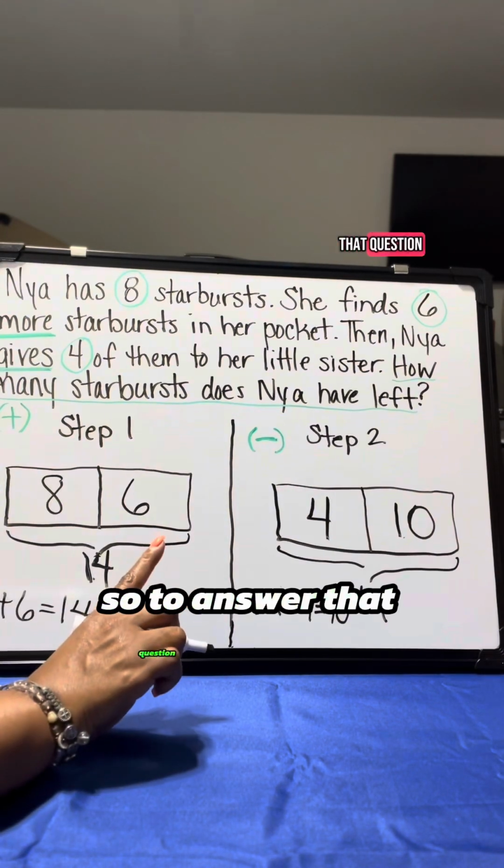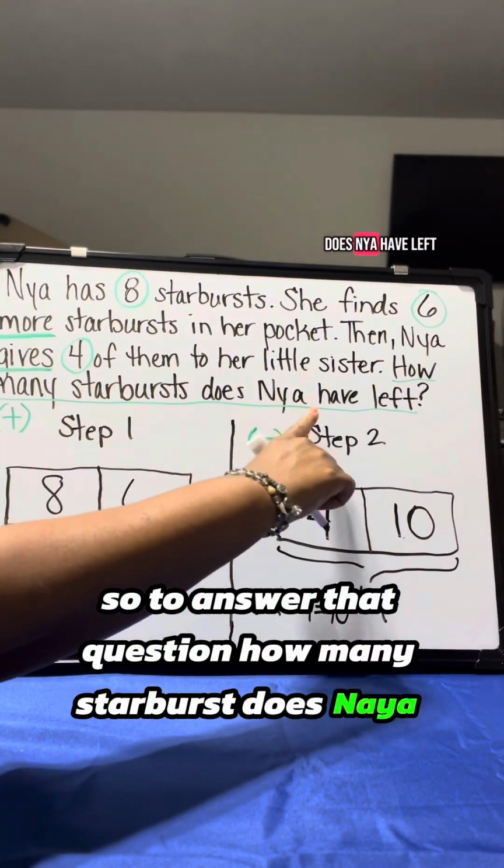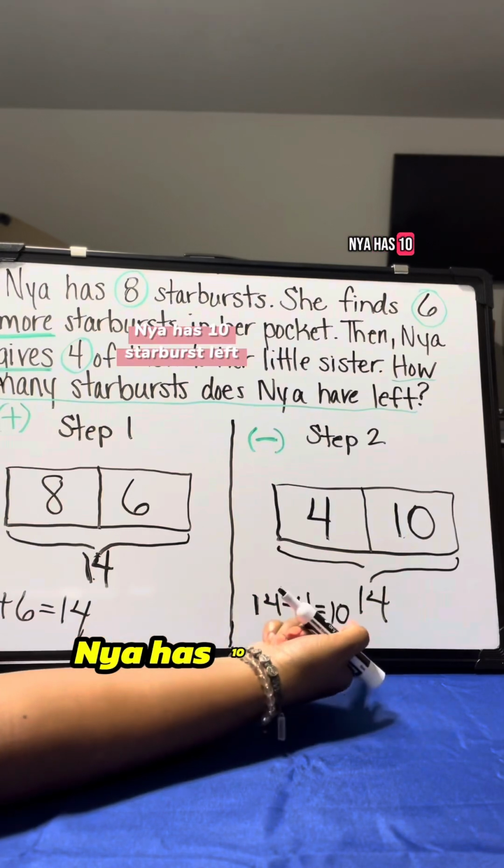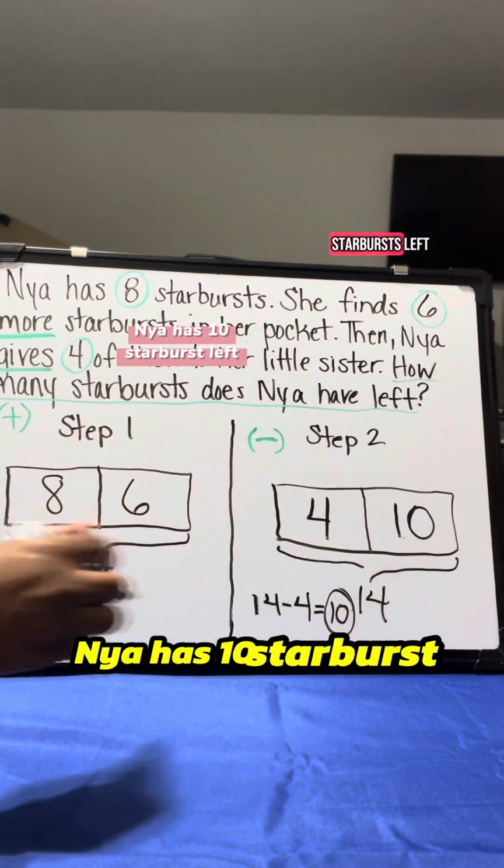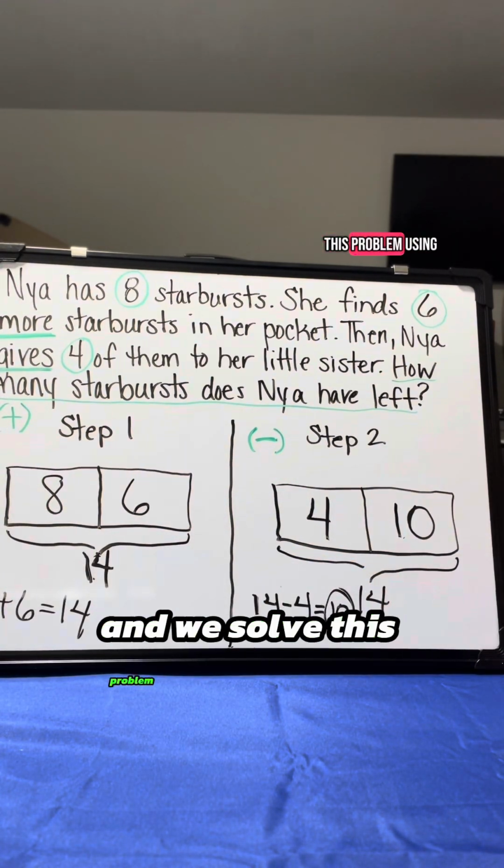So to answer that question, how many starbursts does Naya have left? Naya has 10 starbursts left. And we solved this problem using the bar model.